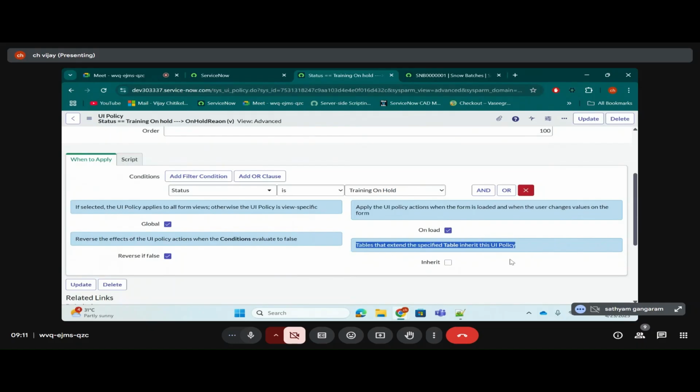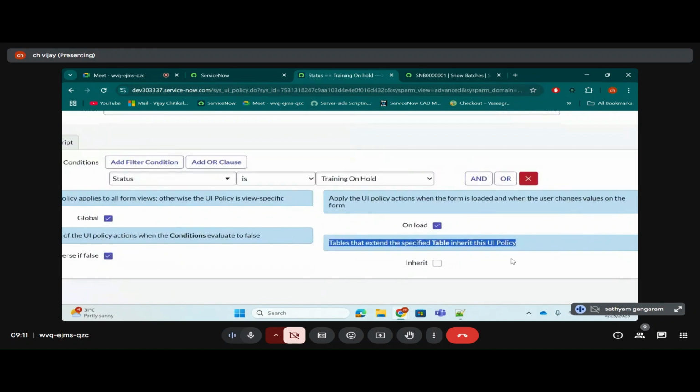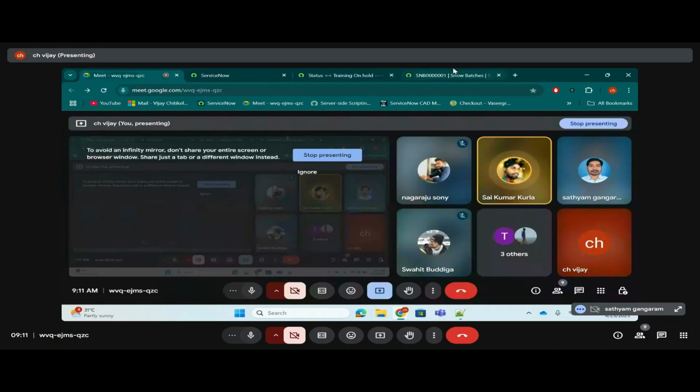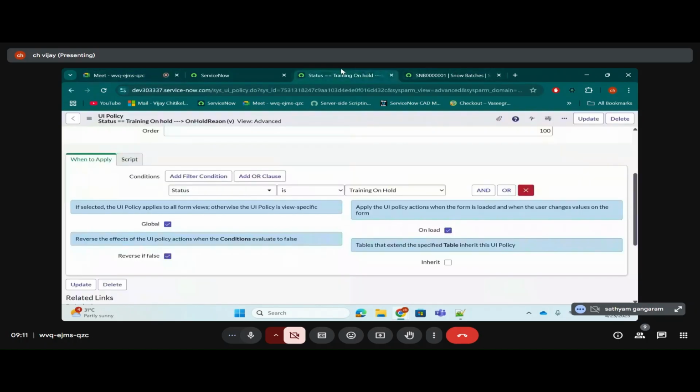Can anyone read it loud and clear? The last one: tables that extend the specified table inherit this. What do you understand from this? So whenever we create a UI policy on a parent table, if there is any child table aligned with the parent table, the UI policy will be applicable to that child table, right? Yes. For which child table will it apply?